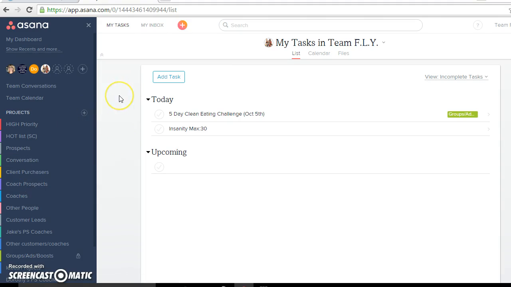So when you go to asana.com, it takes me here because I'm already logged in, but if you're not, it'll say either log in on the upper right side or create an account, and then you create an account. It links to your Google too, so I just put in my Google info and it links right to it and goes straight in. So this is where I come as soon as I log in every day. This is what it looks like.